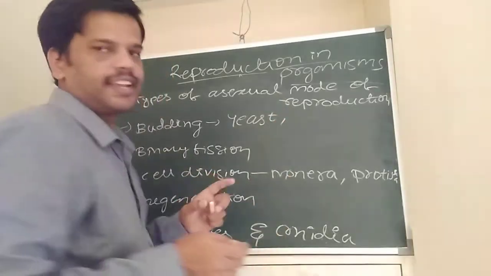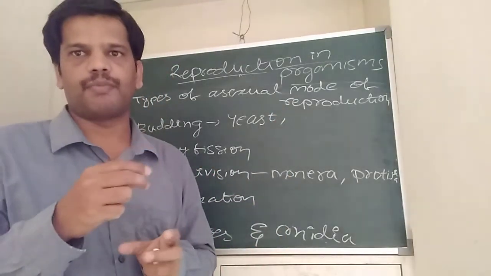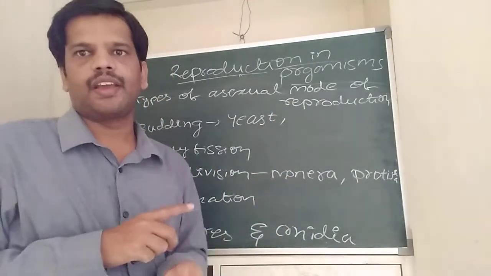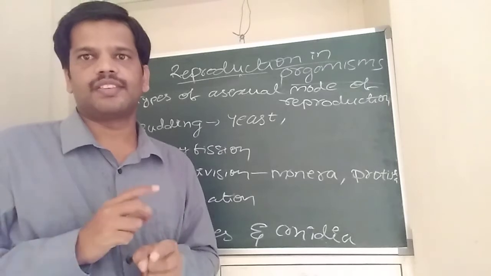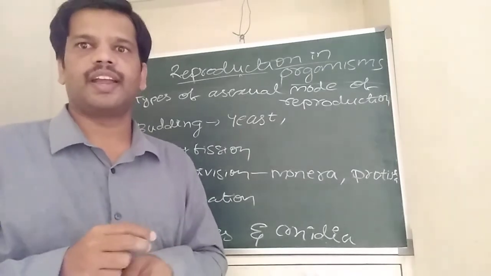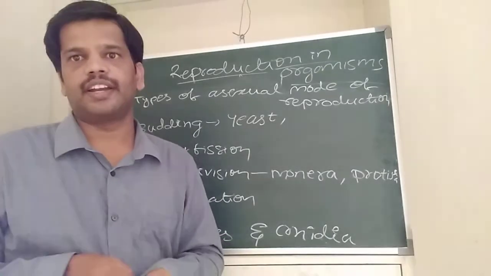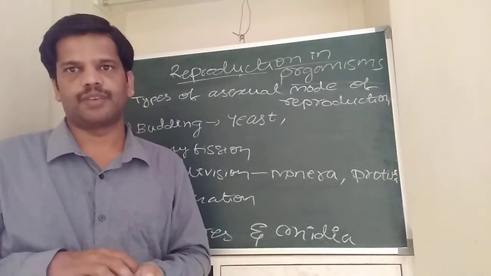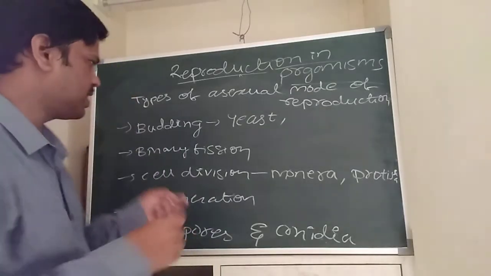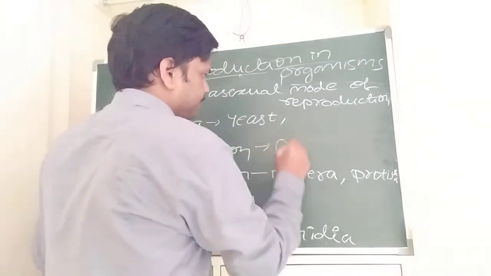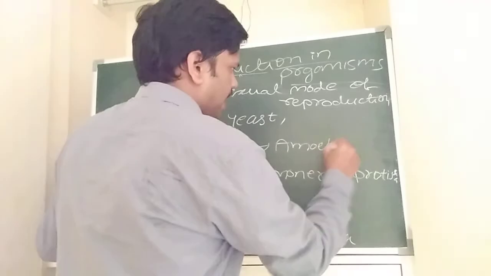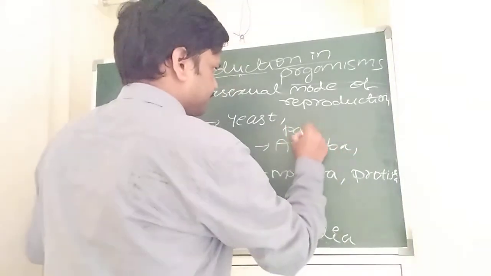Okay, in a single parent, an outgrowth is formed. This outgrowth takes a copy of the genome. This outgrowth grows and detaches from the parent body. It leads to a new organism. This is called budding. Binary fission is mainly seen in amoeba and paramecium.